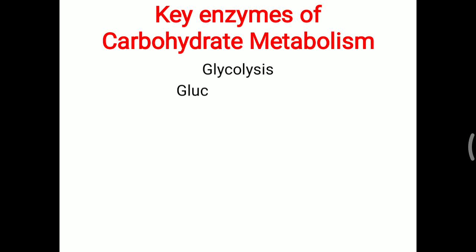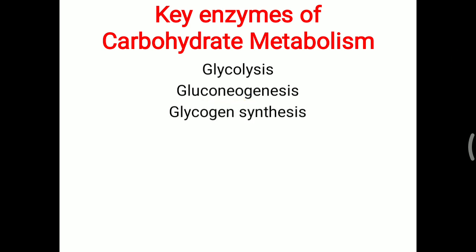First one is glycolysis and second one is gluconeogenesis. Glycolysis means breakdown of glucose. Gluconeogenesis means new glucose molecule formation; the word neo means new. In the same way, glycogen synthesis and glycogen breakdown. Glycogen is the storage form of carbohydrate, so we will look at glycogen synthesis, glycogen breakdown and their key enzymes.